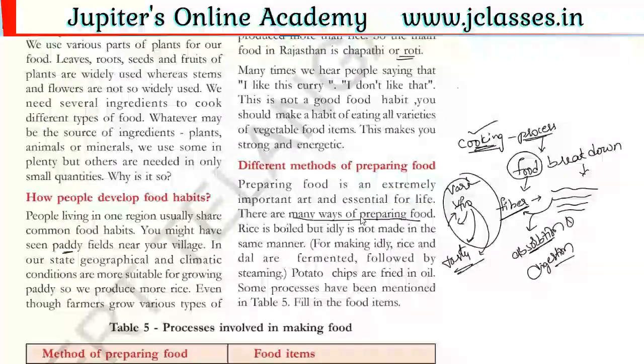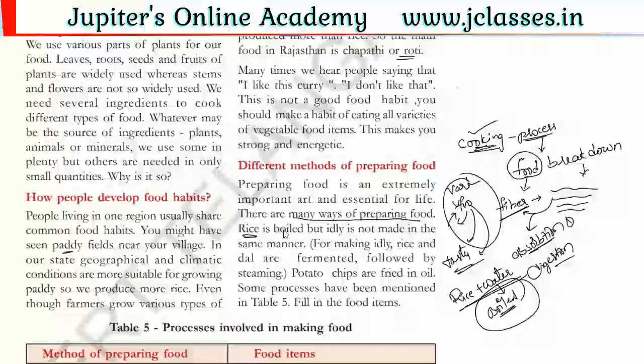So, what are the food preparing methods? See here, rice is boiled, right? As you know, to prepare boiled rice, we have two ingredients. We have discussed that: rice plus water. We mix this rice with the water, then we need to boil it. Then automatically we'll get boiled rice. Means what is the process involved in the preparation of rice? Boiling process, right? We boil the rice.